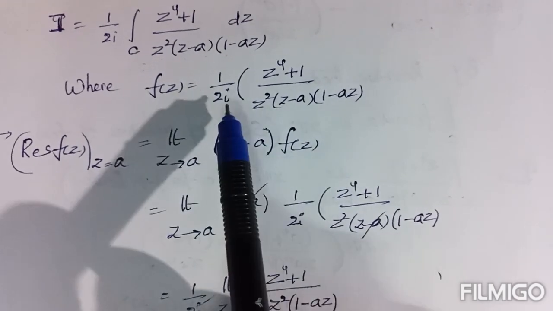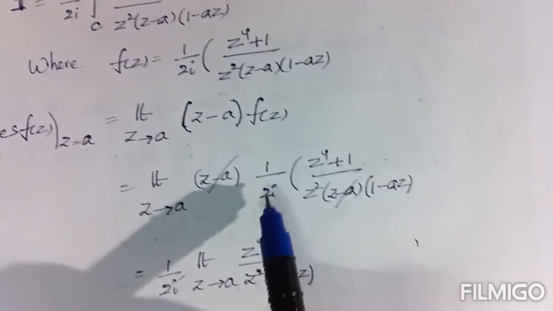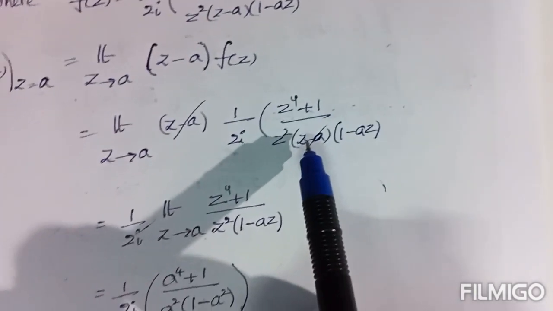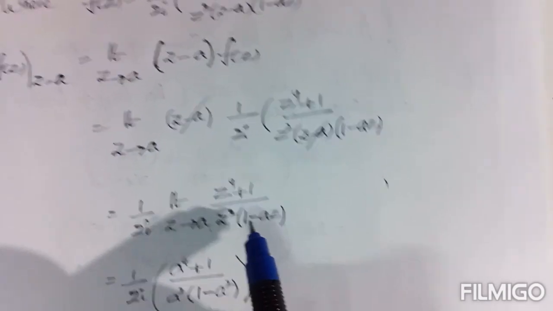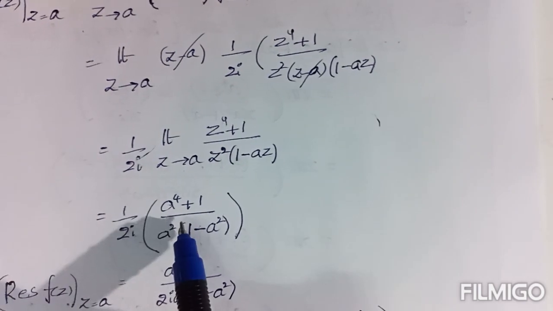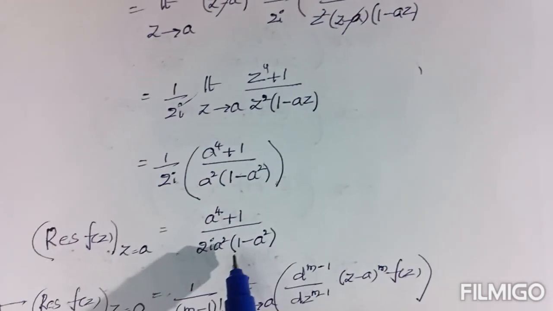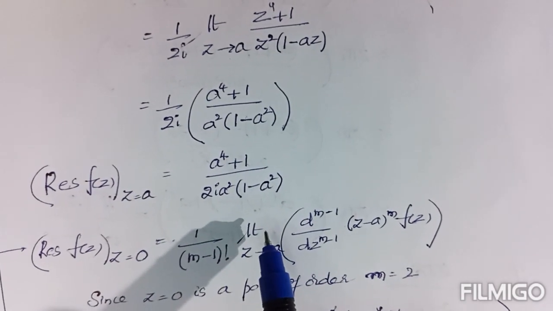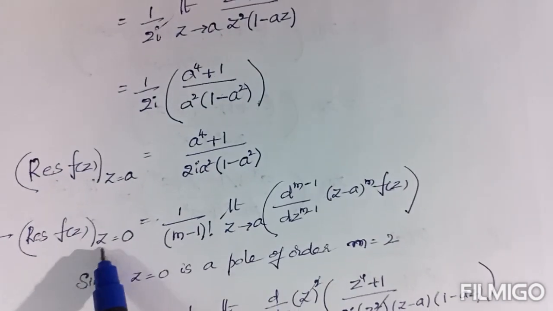Here f(z) is the function I have written. Now z − a gets cancelled, and the remaining part is here. Now put z = a. By writing z = a, this is the result. This is called the residue of f(z) at z = a. Similarly, another point lying inside the circle is z = 0.